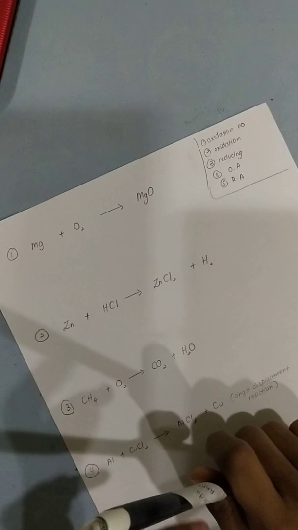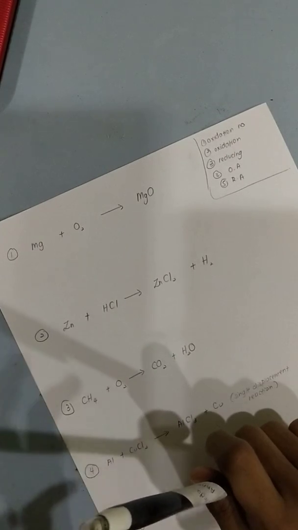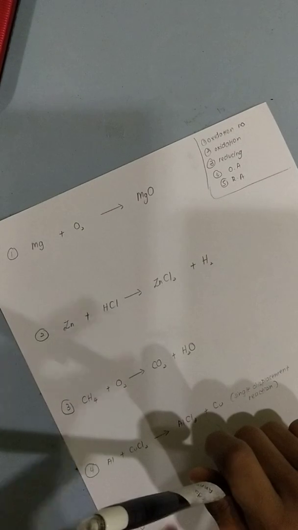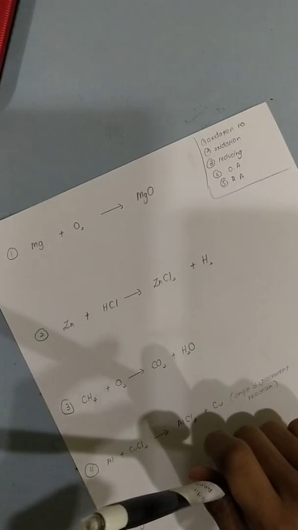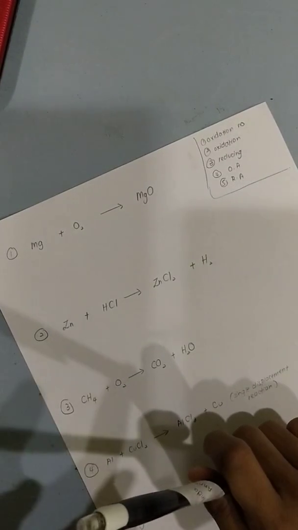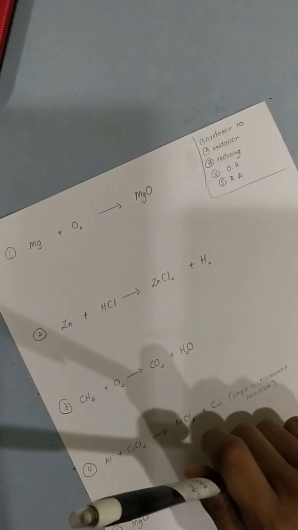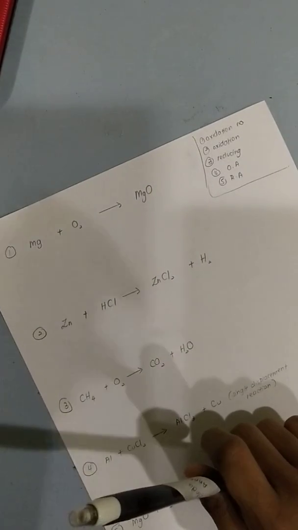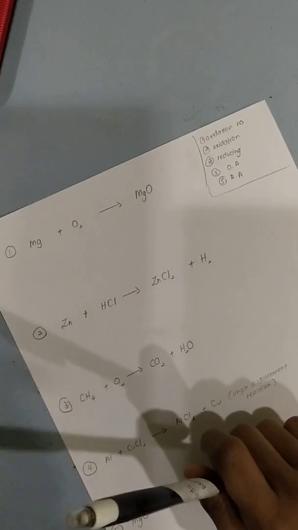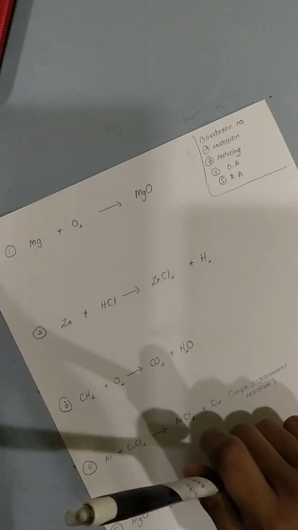Then you learned what is redox reaction. A redox reaction is a reaction where oxidation and reduction happen simultaneously, at the same time. Then after that you learned about oxidizing agent and reducing agent. Agent means must do a work. So oxidizing agent means must oxidize someone else, and reducing agent means must reduce someone else. Then you learned the examples.